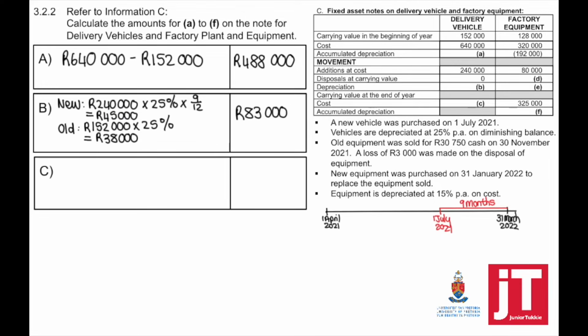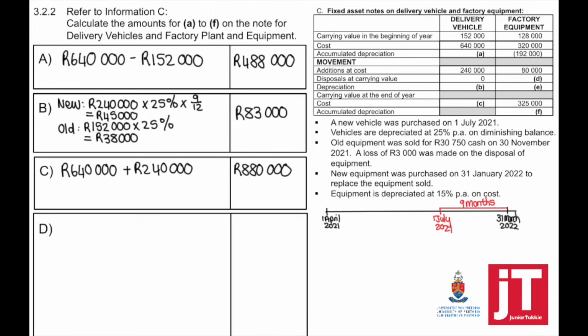For number C, to get the cost at the end of the accounting period, there were no disposals. So we are going to take the cost in the beginning plus additions equals the total cost at the end of the accounting period.